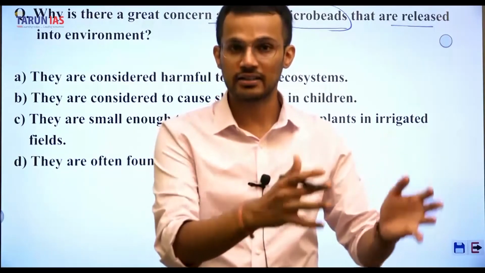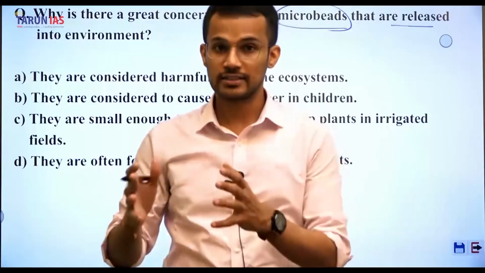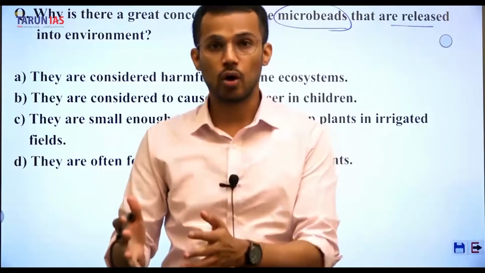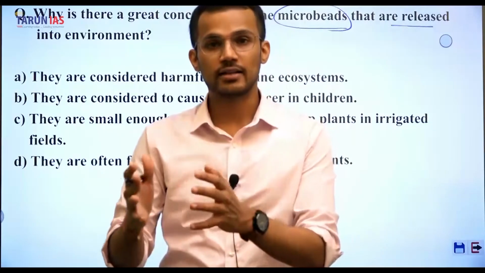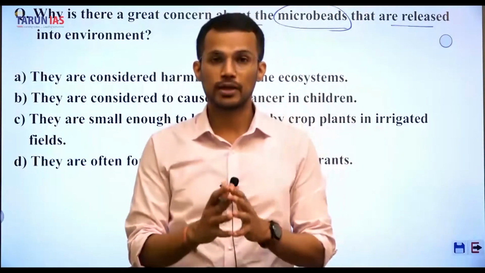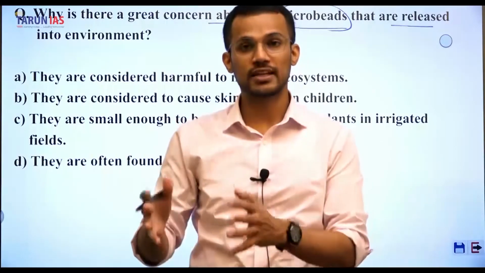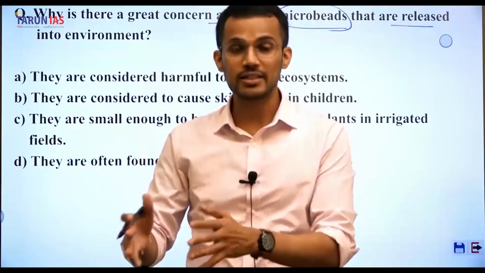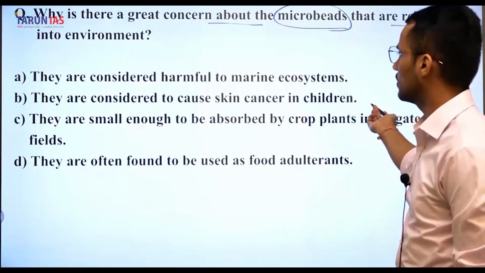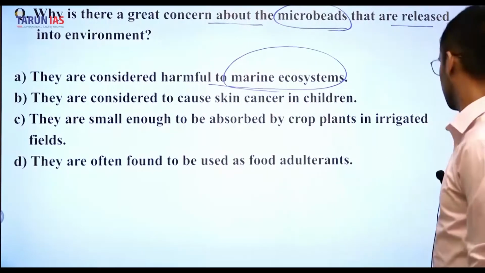So microbeads are entering the aquatic environment directly through these cosmetic products, and at the same time, microbeads may be produced, called microplastic, from certain plastic material and their associated degradation, right? So there are two sources: first, directly through cosmetic products, and second, through degradation of plastic that we use generally, right? So the microbeads are harmful to the marine ecosystem, and that's why the answer is A.